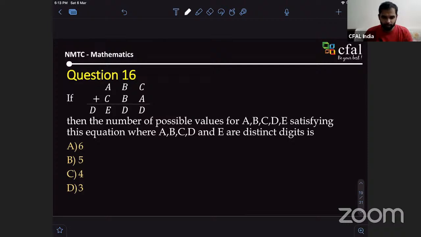I hope you are able to follow. This is nothing but addition of two numbers, right? And the letters given here are basically distinct digits. So each represents one of the numbers from 0 to 9. The whole idea is when you add them, you're getting a particular number. You have to figure out which is that number.